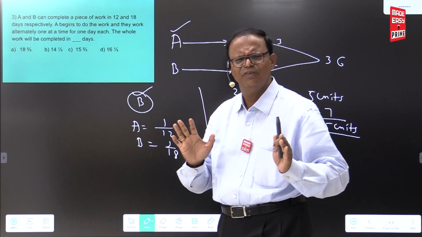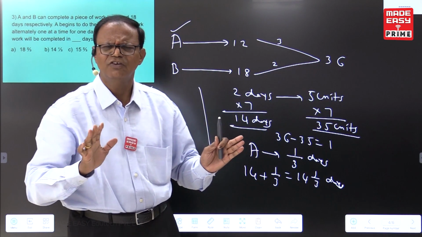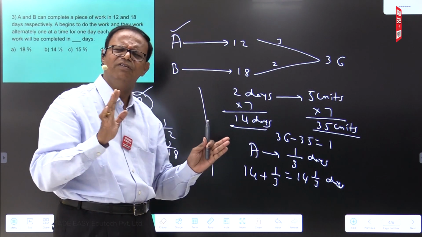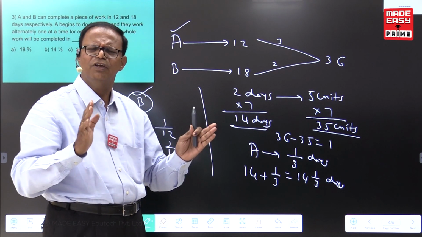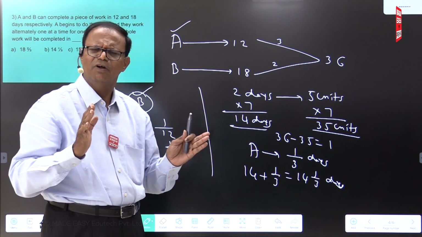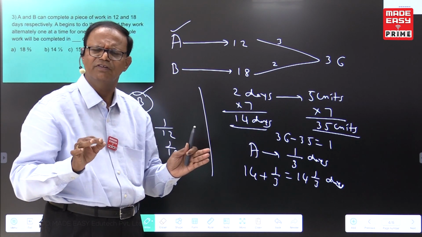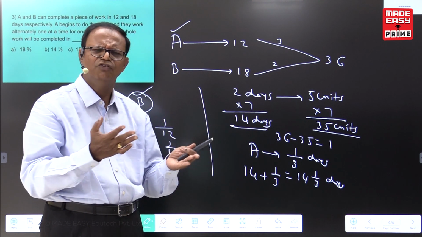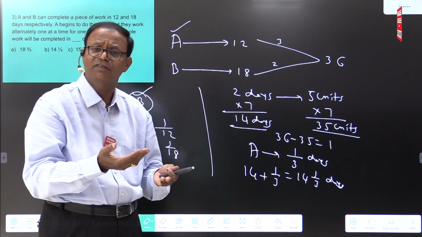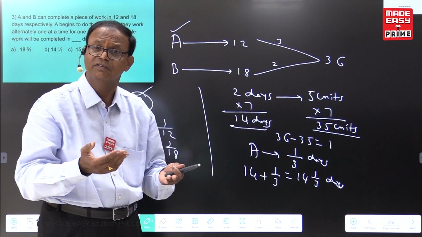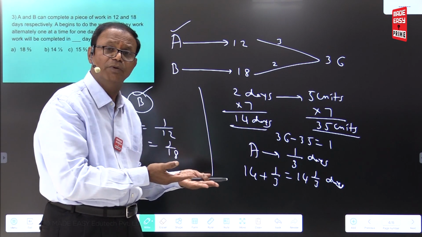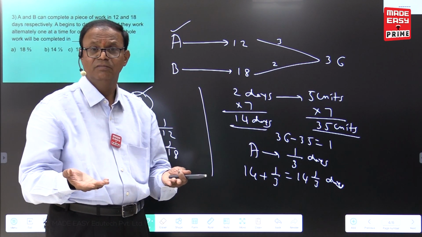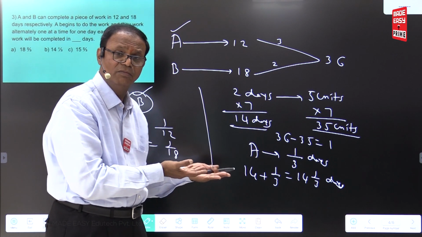In an examination, we cannot write all this. That's why there is a shortcut method in every chapter. Those knowing the proper shortcut method and proper concept have a better probability of success in any competitive examination. Every problem, once you know the method, is the same thing with different answers. Sometimes A, B, C, sometimes X, Y, Z, sometimes 2 members, sometimes 3 members.